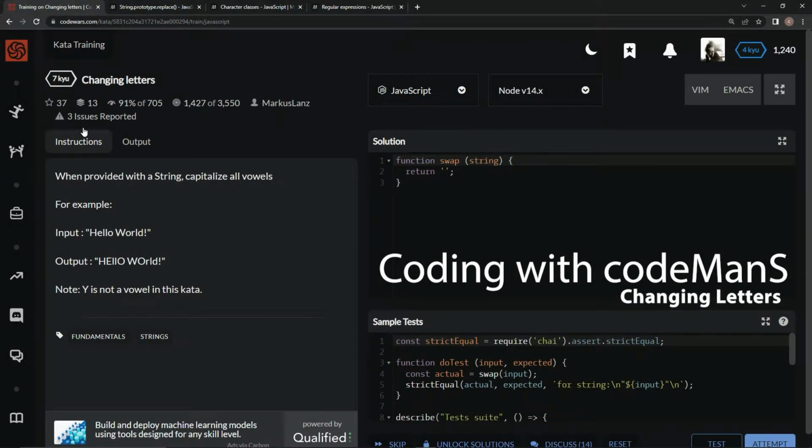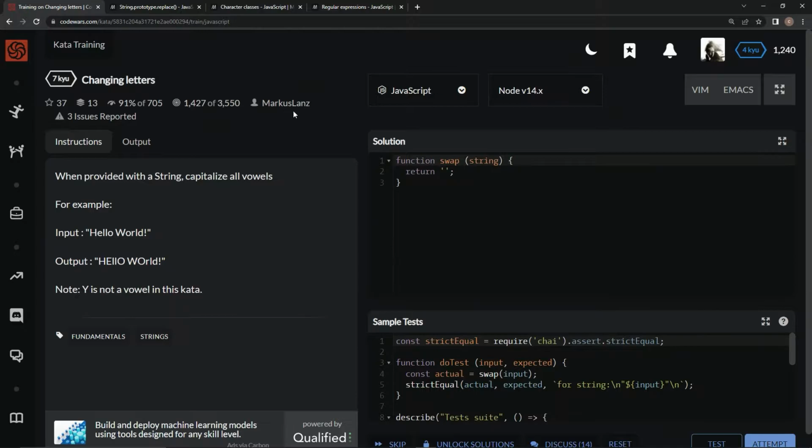All right, now we're doing 7Q, changing letters. This is by Marcus Lands, and 91% of the people like it. When provided with a string, we're going to capitalize all vowels. So if we get "hello world," we're going to get "hEllO wOrld" looking like this, looking super crazy.